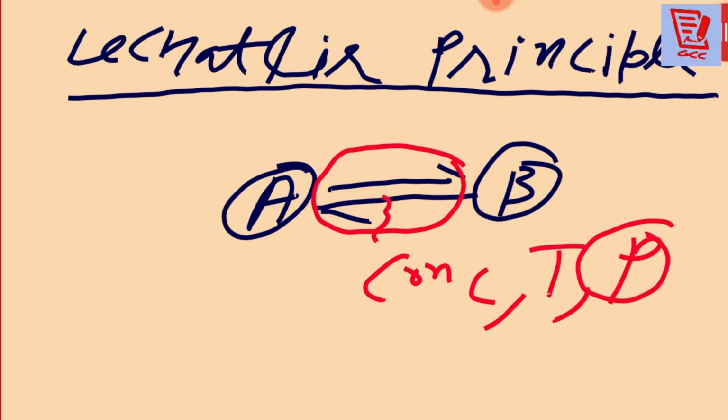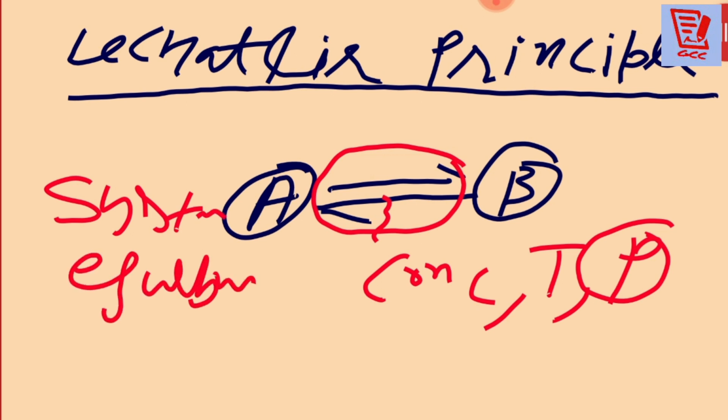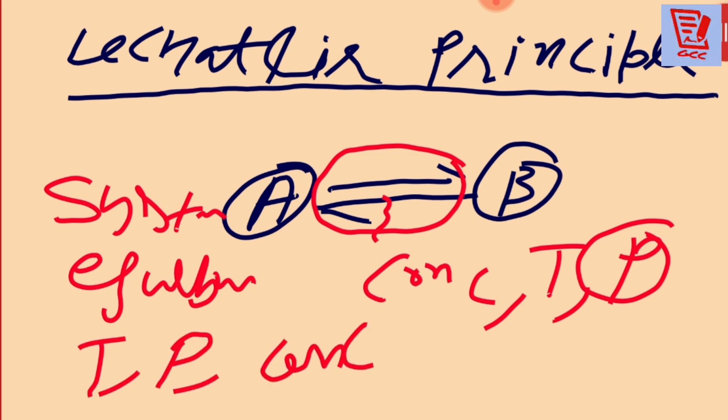What Le Chatelier's principle says is that if the system is in equilibrium and we change the temperature, pressure or concentration, then the equilibrium will shift itself in such a way that it will neutralize the effect of the change. अब समझ आई मेरी बात?